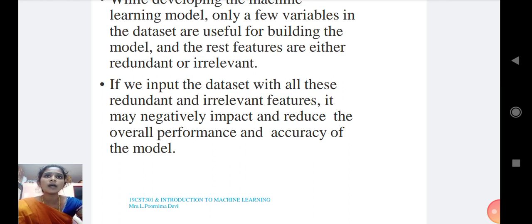It helps to avoid the curse of dimensionality. Feature selection has two types: supervised feature selection technique and unsupervised feature selection technique. Thank you.